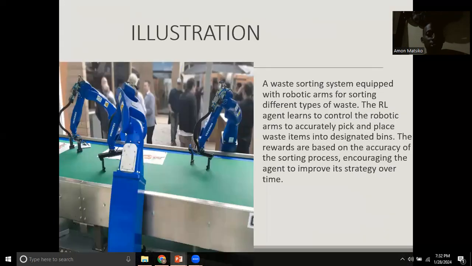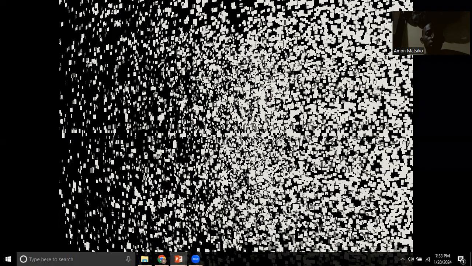So basically, let us dive into what the components of reinforcement learning are, but first let us illustrate what reinforcement learning is. Here is a simple example of a robot that is given blue and red balls and has to classify them. It will put the red balls in one bucket and the blue balls in another bucket. The reward will be its efficiency, how much it has been able to do, and there will be a penalty if it has failed to do so. That is just a simple example of reinforcement learning.